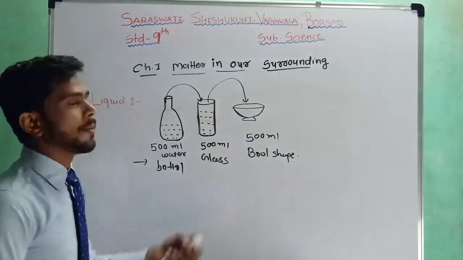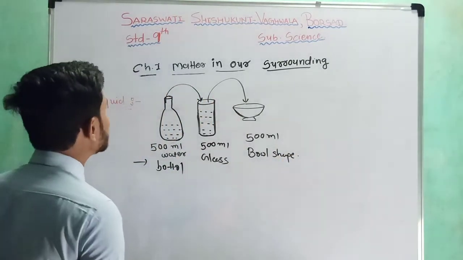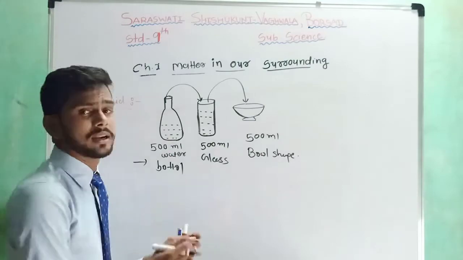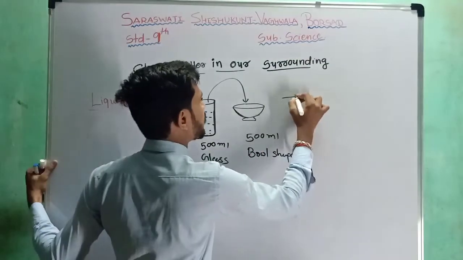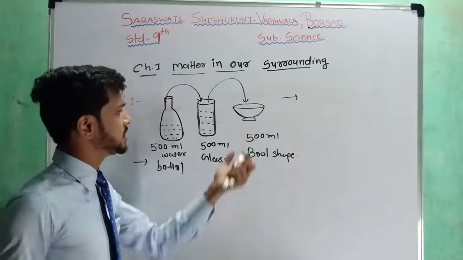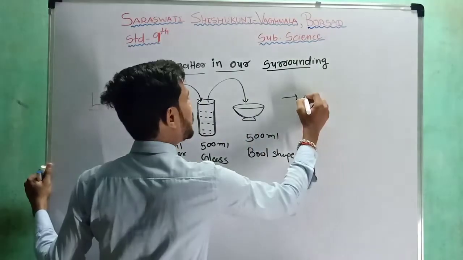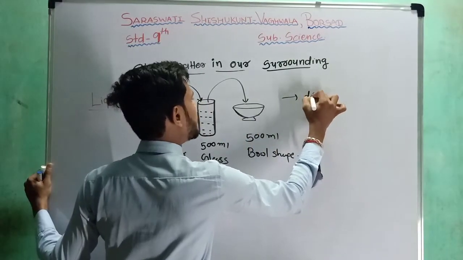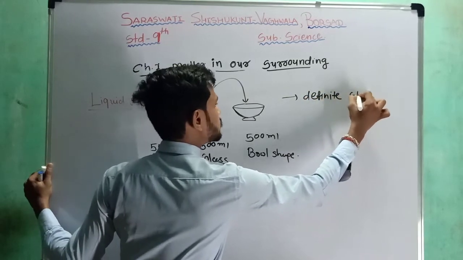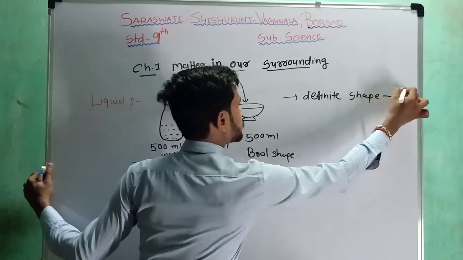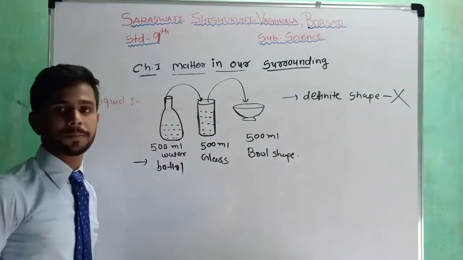Okay, so from this property we can say that water doesn't have any definite shape. So the first property, or the first characteristic of the liquid, is that they don't have a definite shape.